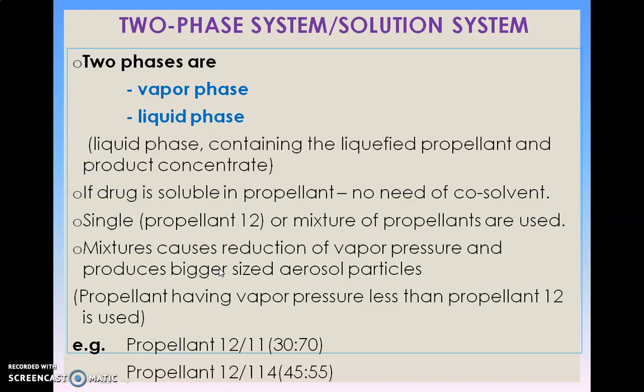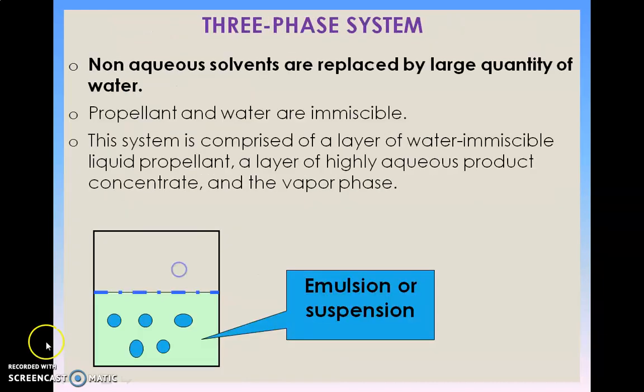Liquid phase contains the liquefied propellant and product concentrate. If the drug is soluble in propellant, there is no need of co-solvent. Generally, a single propellant or mixture of propellants is used. But when a mixture of propellants is used, there is reduction in the vapor pressure and production of bigger size aerosol particles. Propellants having vapor pressure less than that of propellant number 12 are used. Some examples are propellant 12-11 in a ratio of 30-70, and propellant 12-114 in a ratio of 45-55.